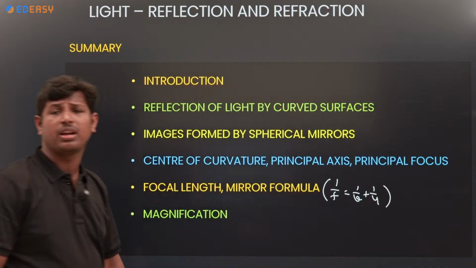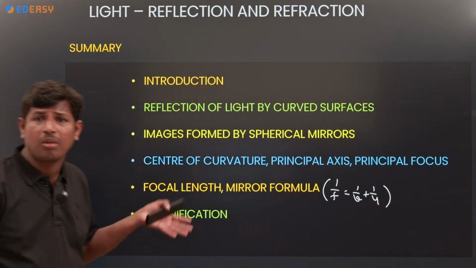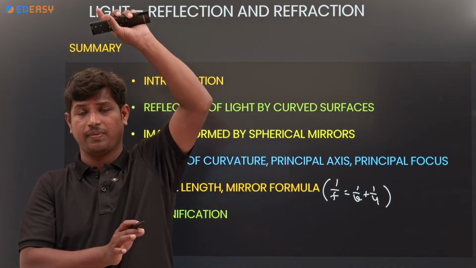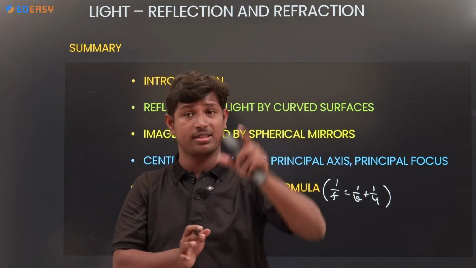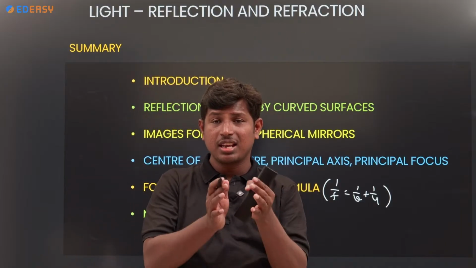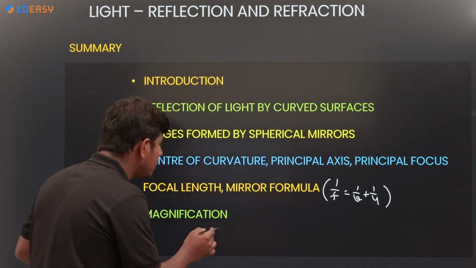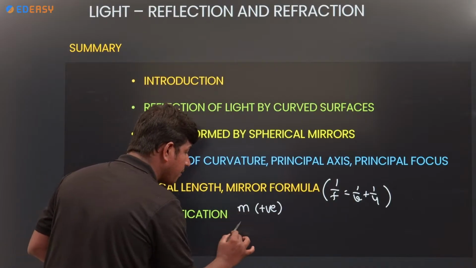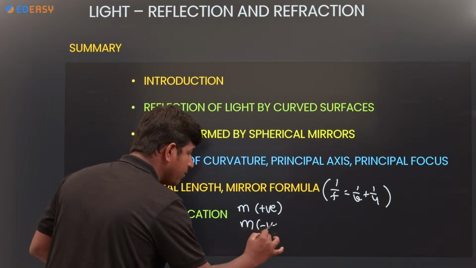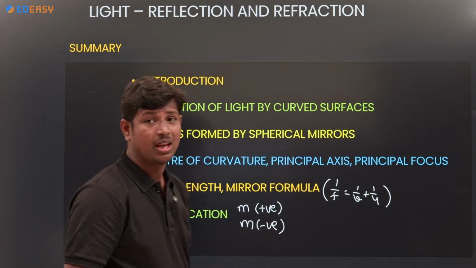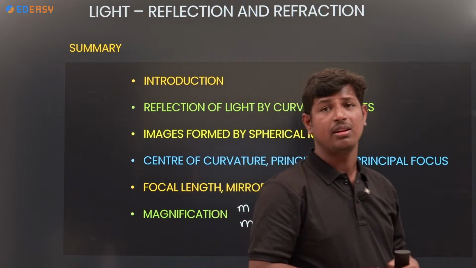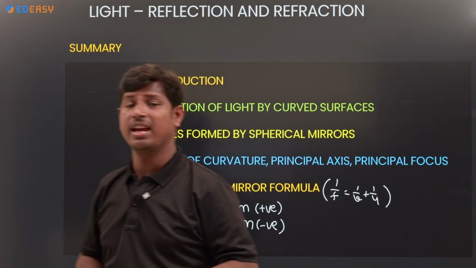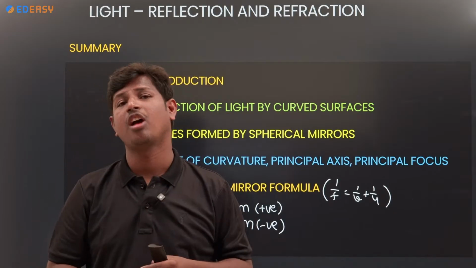And magnification. What is magnification? Compared to the object, how the image will be, whether it is increasing or decreasing. I explained very clearly when you get a plus value and when you get a negative value. We have two formulas for magnification: in terms of heights, and in terms of distances of the object and image.